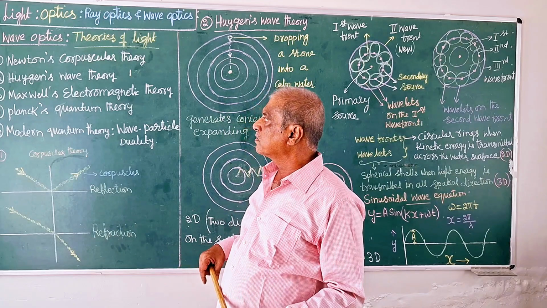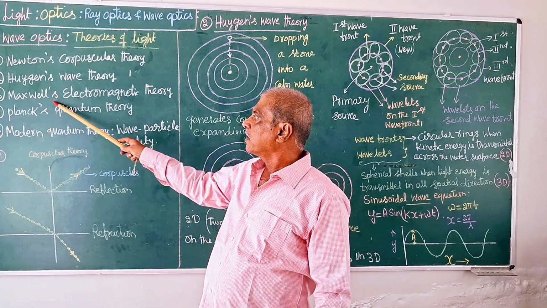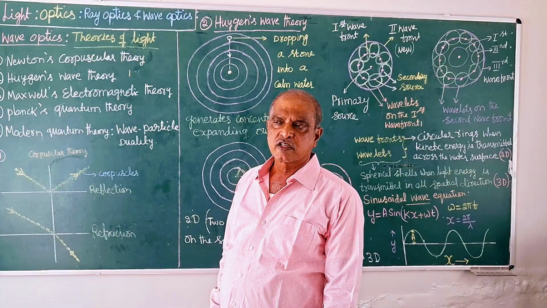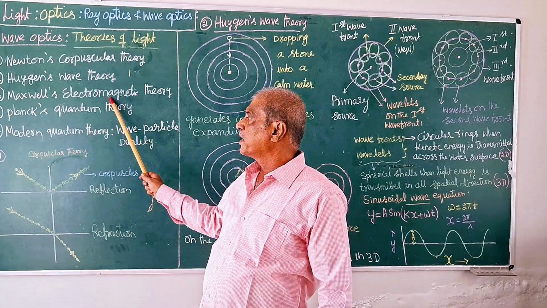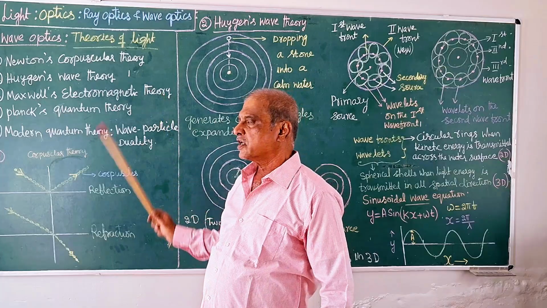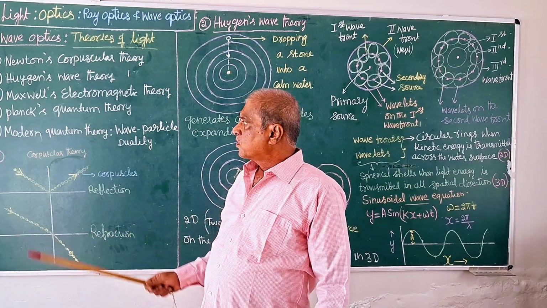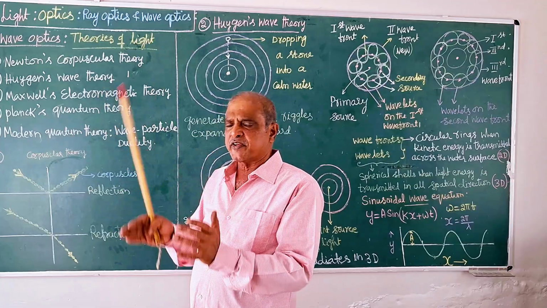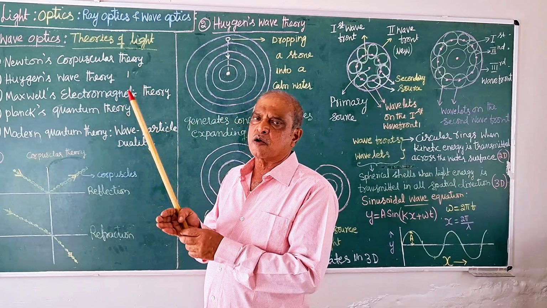The wave theory has been modified by Maxwell. It is called the electromagnetic theory for the transmission of wave in space. Here it doesn't require a material medium. Even in empty space it is covered. Later we will discuss it. And of course it was further modified, as there were still drawbacks.